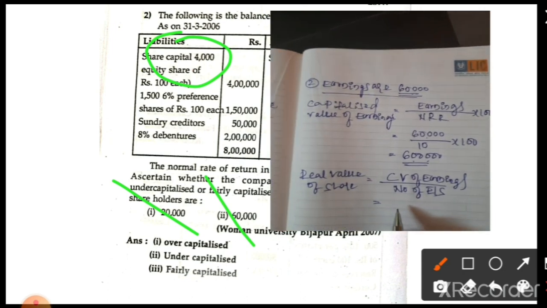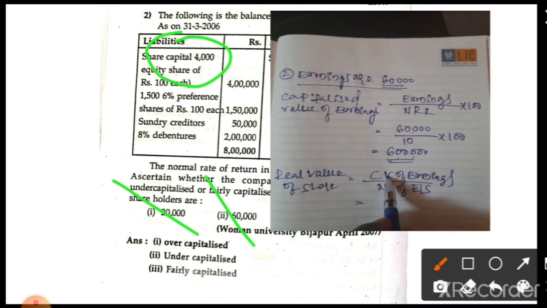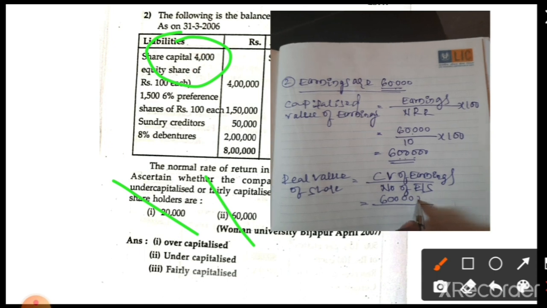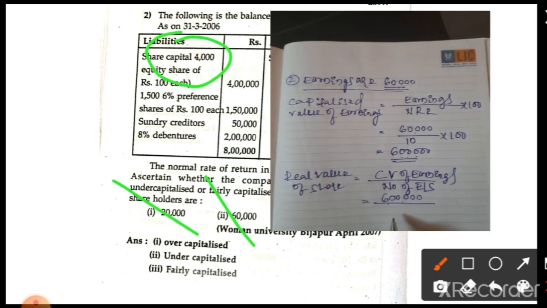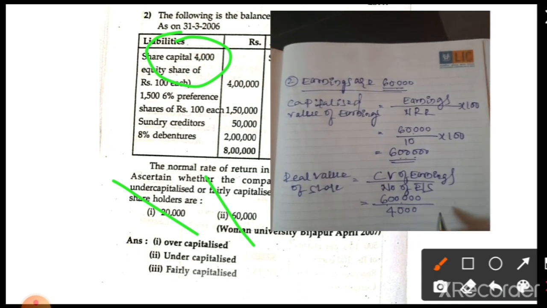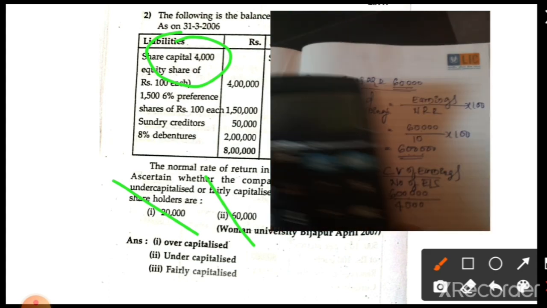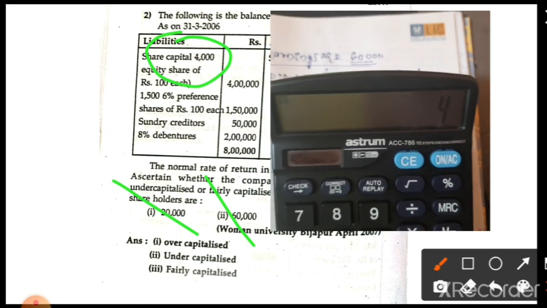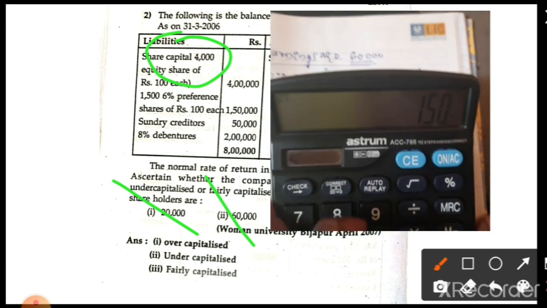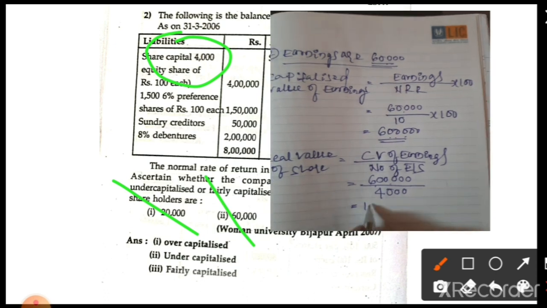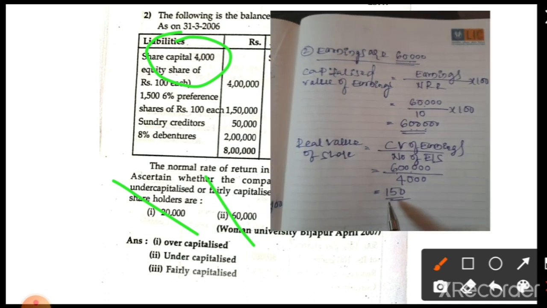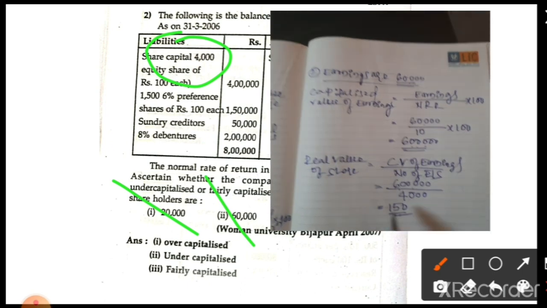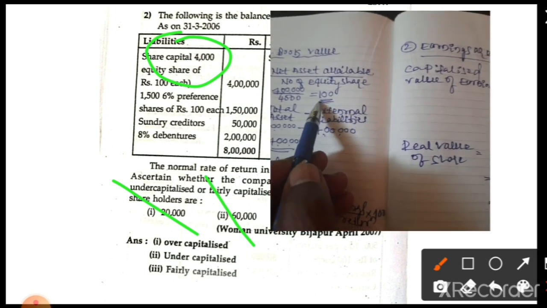So what is the capitalized value of earnings right now? It is 6 lakh, divided by the number of equity shares, available in the problem, 4,000. Next, 6 lakh divided by 4,000. The answer is 150. So in the second case, if earnings are 60,000, the real value is 150, but as we know the book value is 100.